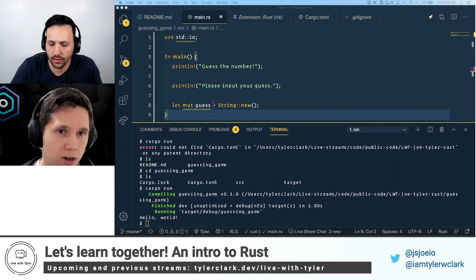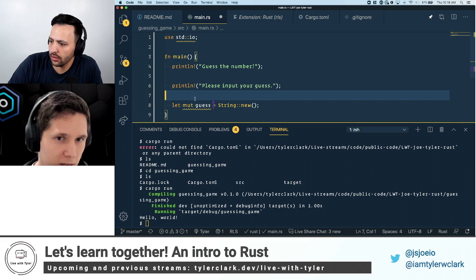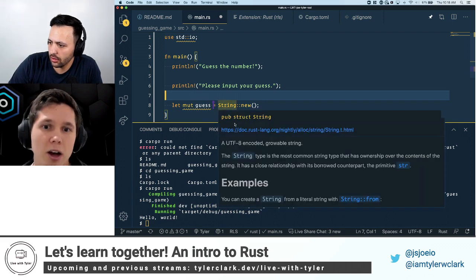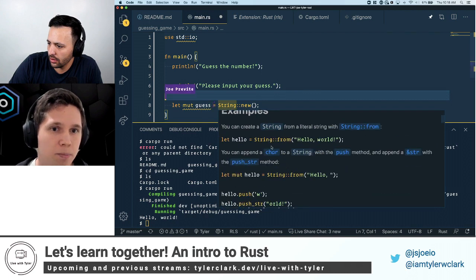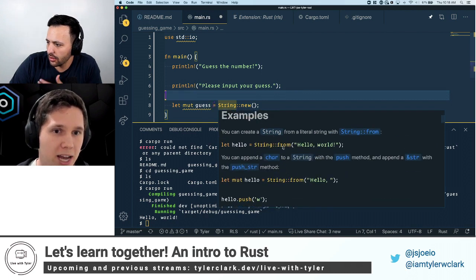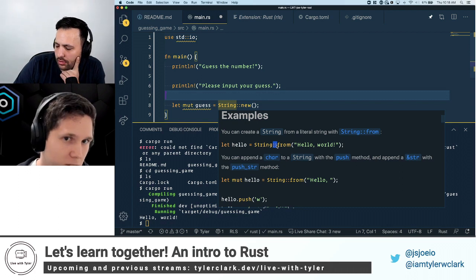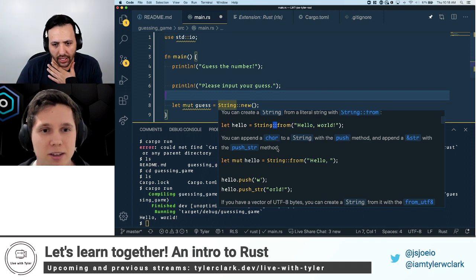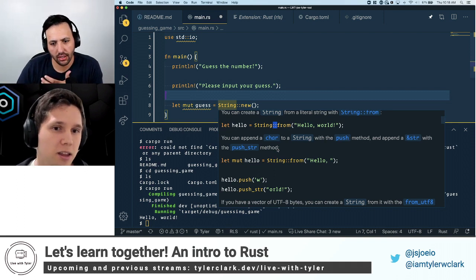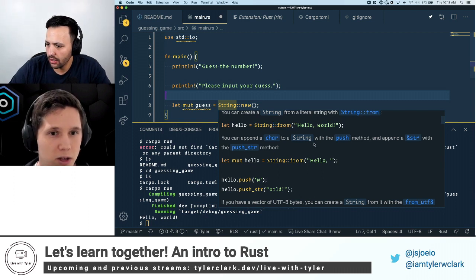The second part we've got right here is String. If you hover over that, you'll see some documentation. The String type is the most common string type. It gives you an example. This double colon is essentially accessing a method that's defined on the String struct. Instead of dotting onto it, we use the double colon because we're doing it on the struct itself.